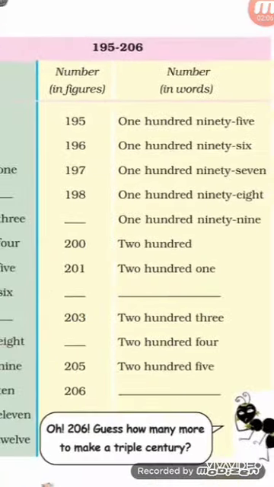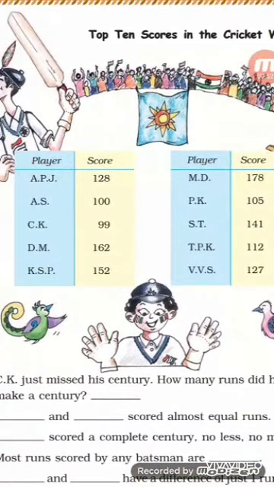Next is, dash and dash scored almost equal runs. Whose scores are almost equal? So you can see in the table, AS has 100 runs and CK has a score of 99. So they are almost the same, 99 and 100, right? So the answer is AS and CK.